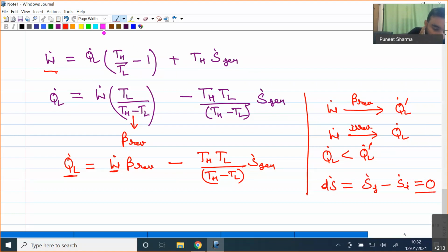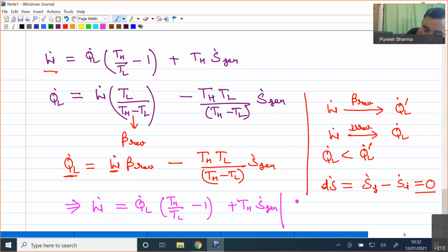Thank you, sir. Okay, so now what I can say over here, because this particular expression includes. Sir, can you again explain the physical meaning you said earlier? Okay, so I am repeating once again, please listen carefully. If you see this expression of work, what is the expression of work? W dot is equal to Q dot L times TH divided by TL minus 1 plus TH into S dot generation. Okay, so the meaning is, if your cycle is operating in a reversible manner, what will be happening then?